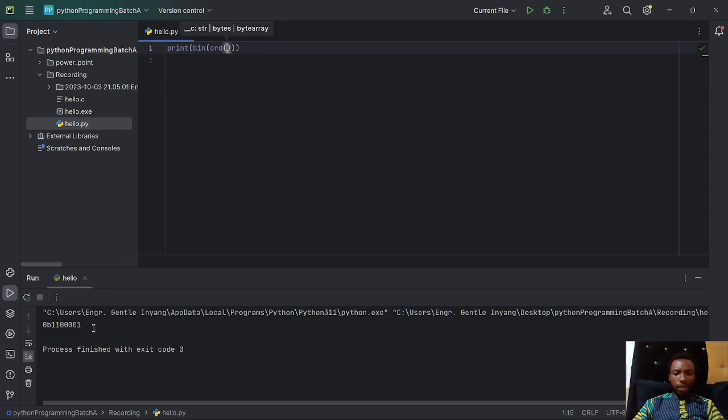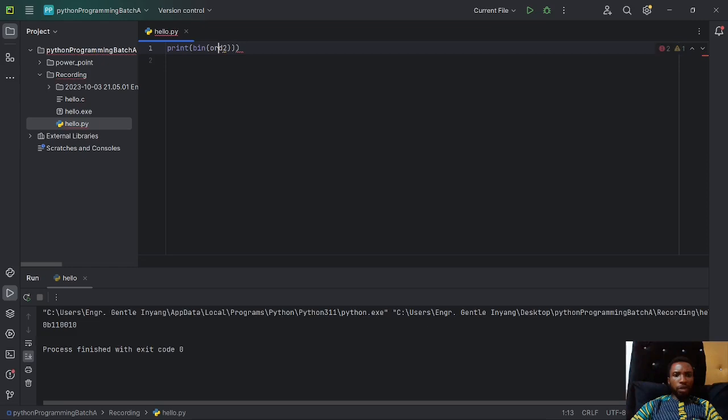If I pass something like 2, notice I'm having 110010, right? That's what I have as 2 in your computer system. That's what the computer understands as string 2, 110010.